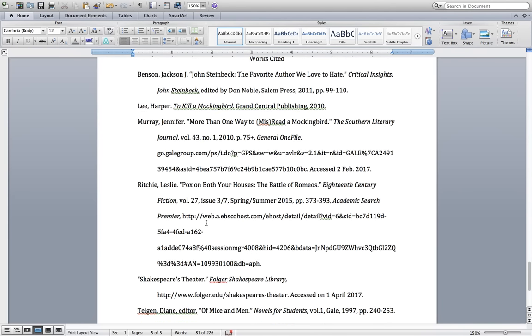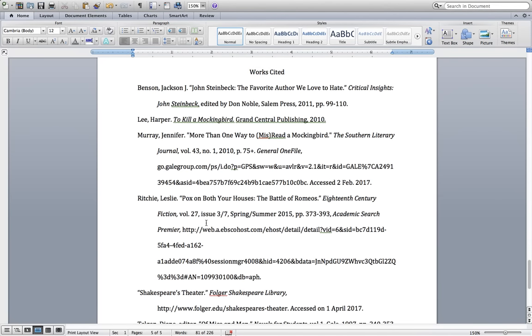The second rule of thumb that there's really no exception for is that a parenthetical citation is always followed by a period. Meaning there's always a period after the closed parentheses, and that is because a parenthetical citation should always come at the end of a sentence, even if the quote doesn't go all the way to the end of the sentence. So again, two rules of thumb. One, you use whatever information comes first in the works cited entry inside of your parenthetical citation. And two, the parenthetical citation is always followed by a period.